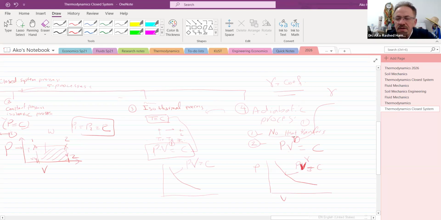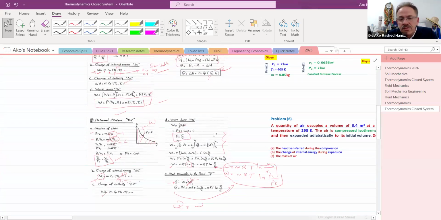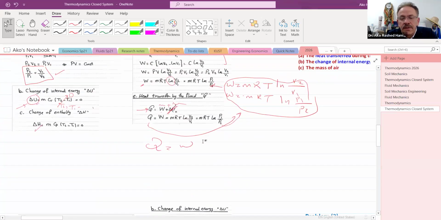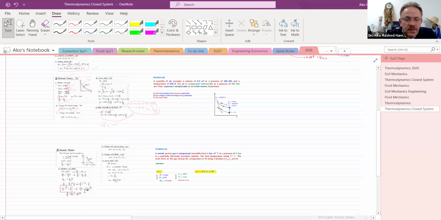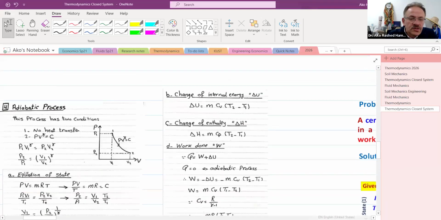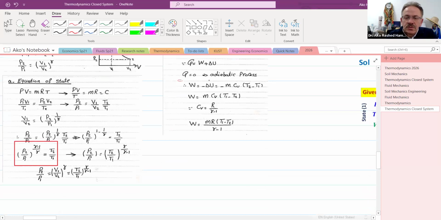And plus, we don't have any heat transfer. Heat transfer means Q. So Q here is equal to 0. While for the isothermal, delta U is 0. For the adiabatic, what will be equal to 0? The Q equal to 0.